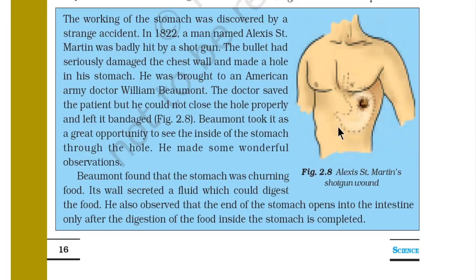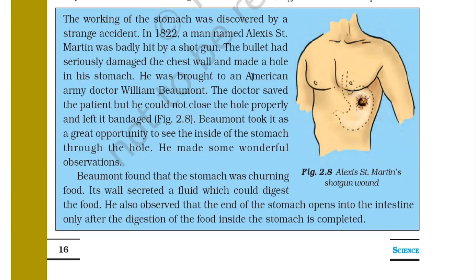So here is a case of Alexis St. Martin's shotgun wound. We'll see here that the working of the stomach was discovered by a strange accident. In 1822, a man named Alexis St. Martin was badly hit by a gunshot. You can see the gunshot wound. The bullet had seriously damaged the chest wall and made a hole in his stomach.